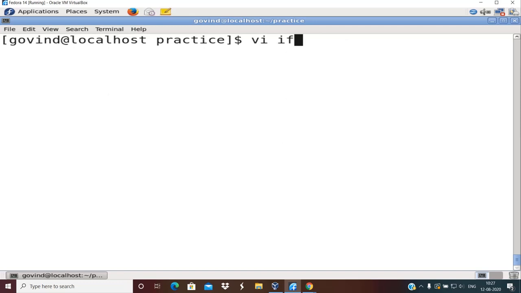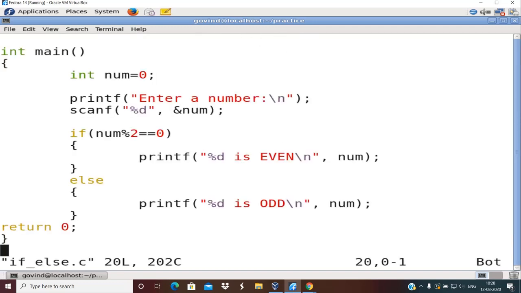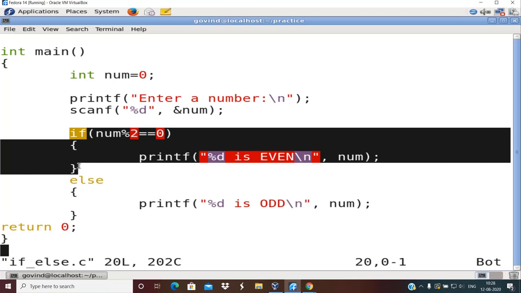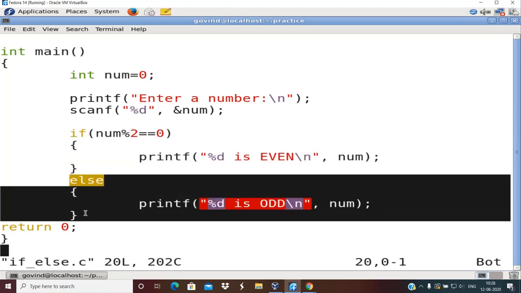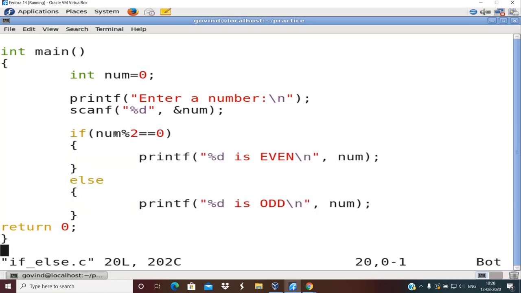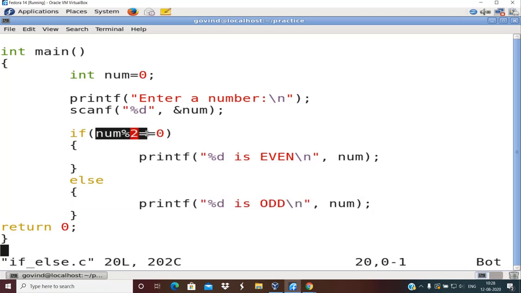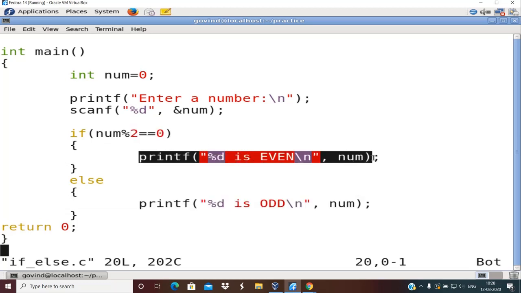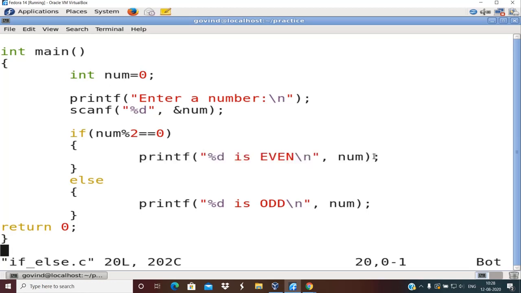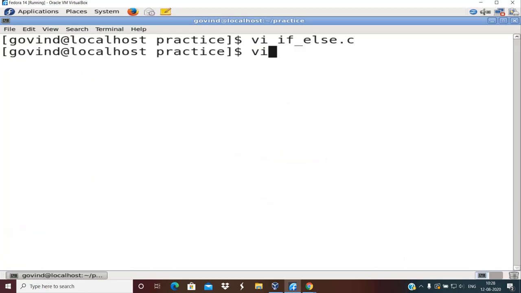Hope you have not got any doubts regarding this. Fine. So this is the syntax of if else. You write if and then write else and write the body of the else. So when this condition is false, whatever you write inside the body of else, that will be executed. If this condition is true, then whatever is the body of if, immediate if, that gets executed. Okay, right. So this is about if else.